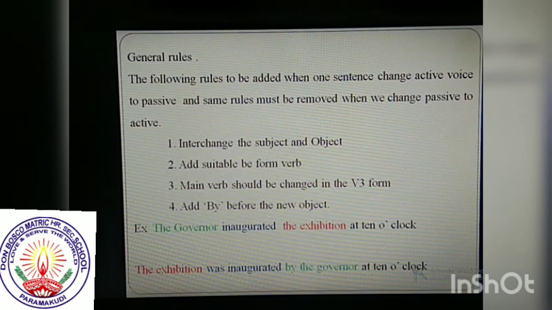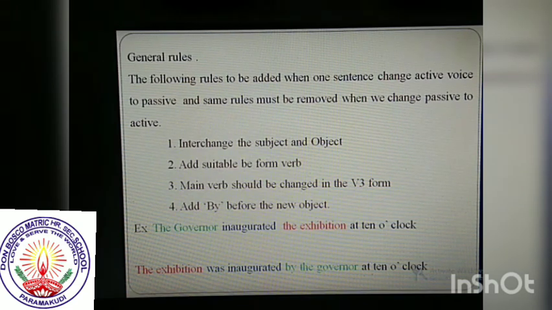Okay, the first one, interchange the subject and object. Then add a suitable be form verb. The third one, the main verb should be changed to the verb 3 form, past participle. Then the final one, add by before the new object. I will explain with one example.